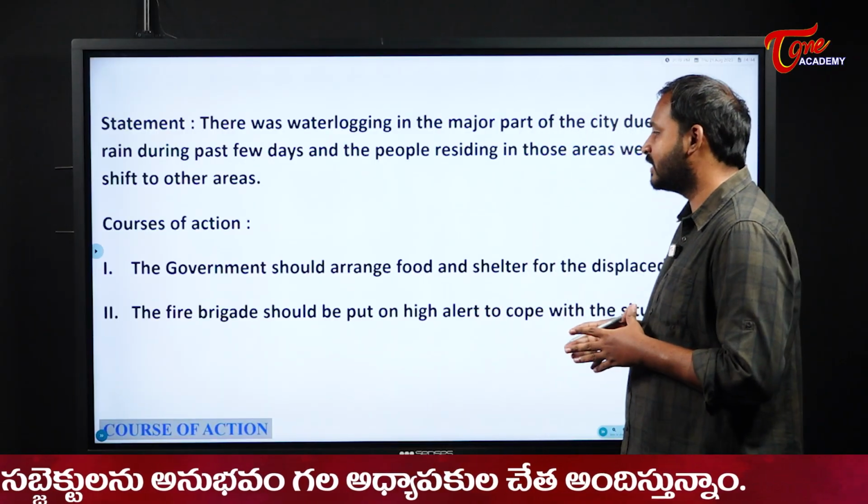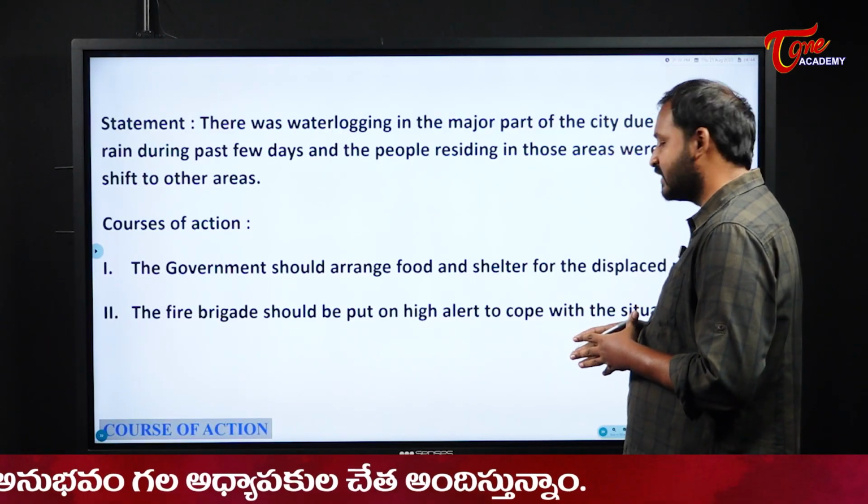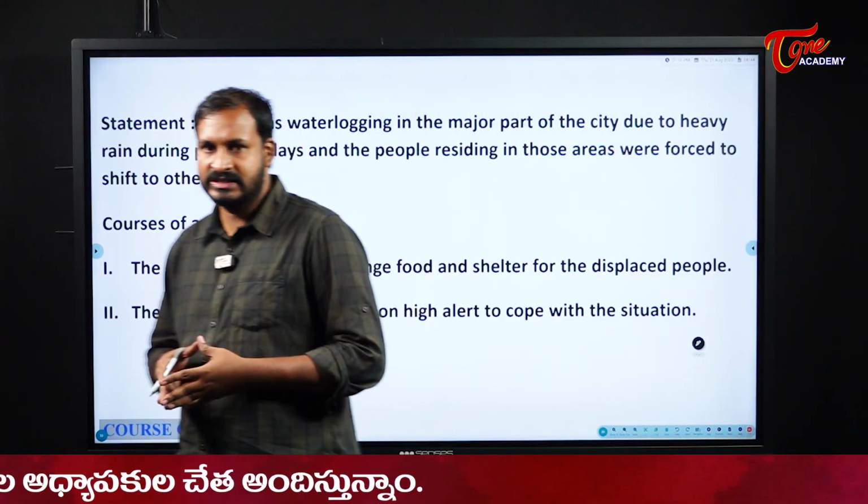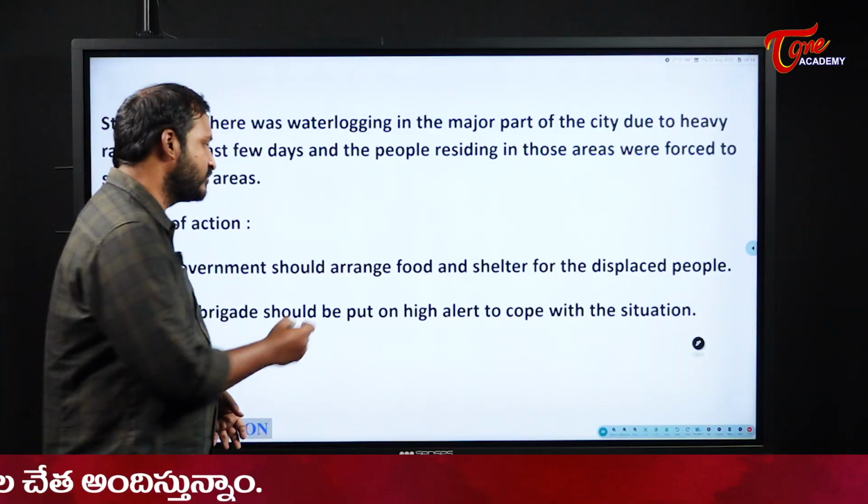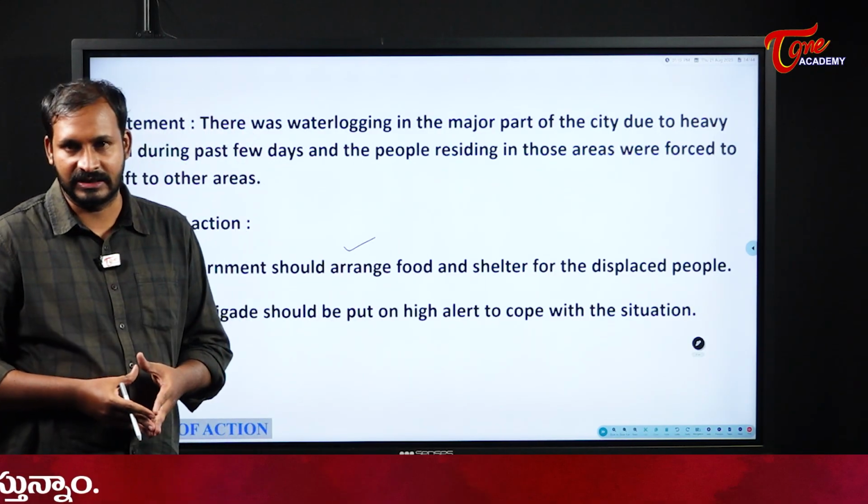Course of action: the government should arrange food and shelter for the displaced people. Yes, that is the course of action, right? The first course of action should be this one only. They should arrange food and shelter.